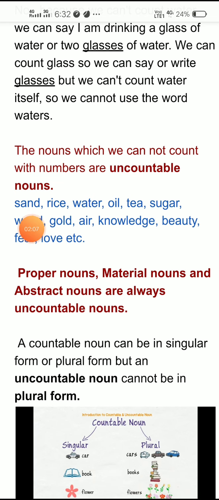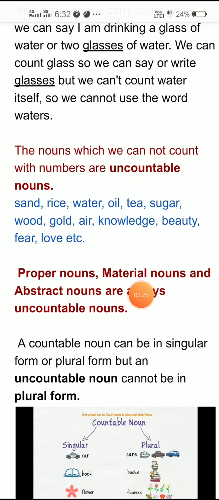We cannot count sand. We can't say rices. We can't say waters. We can't say two or three oils. We can't say two or three teas. We can't say two or three sugars. So these are the words which we cannot count in numbers. So these are uncountable nouns.